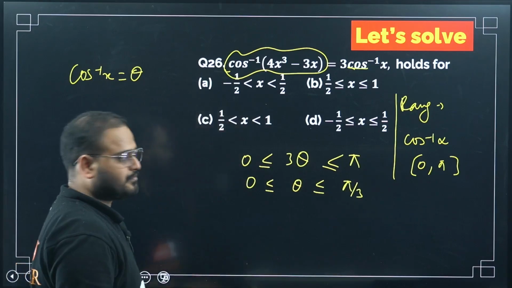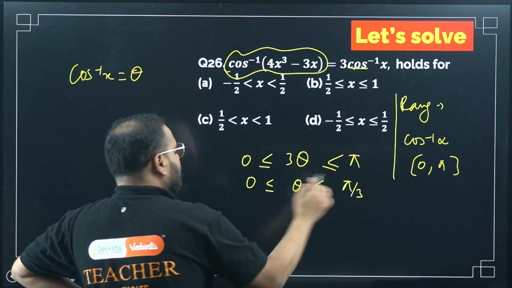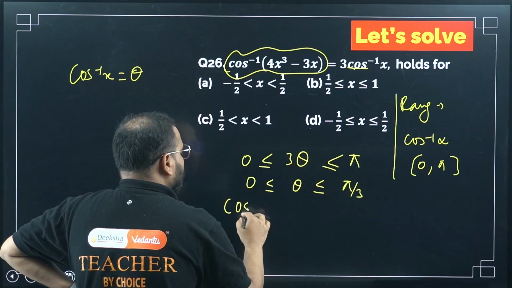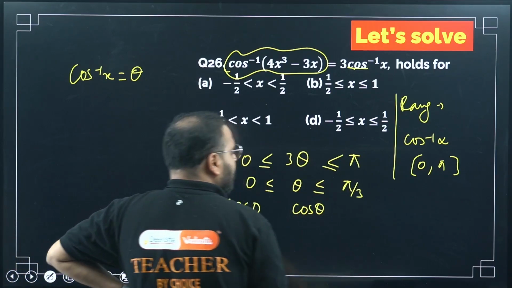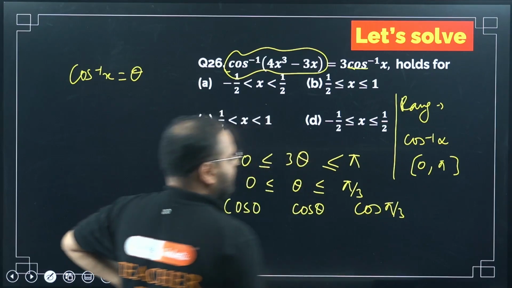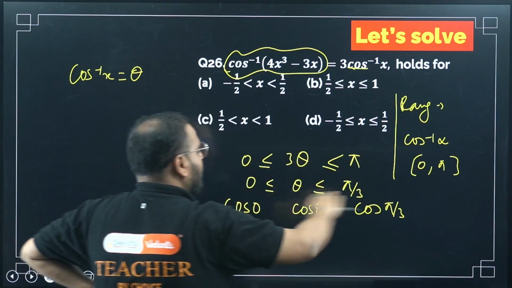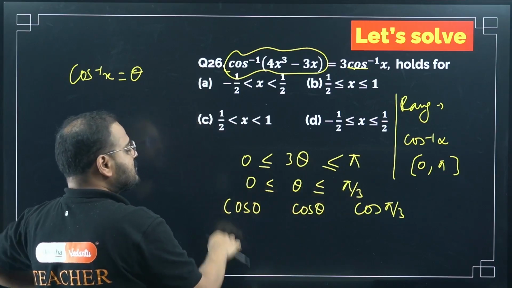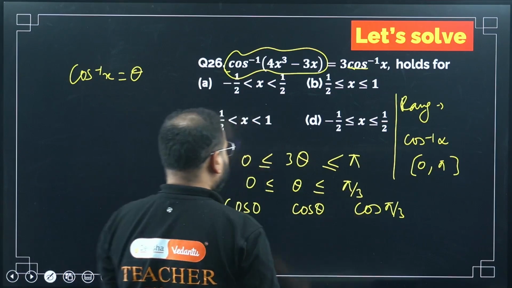Now one thing you'll see. Apply cos on all sides. Write it as cos 0, cos theta, and cos pi by 3. Please remember this: I applied cos across both inequalities. Cos 0, cos theta, cos pi by 3. What will happen?